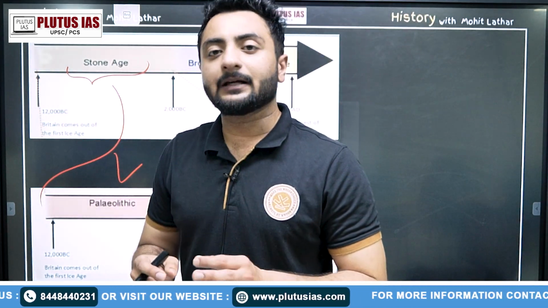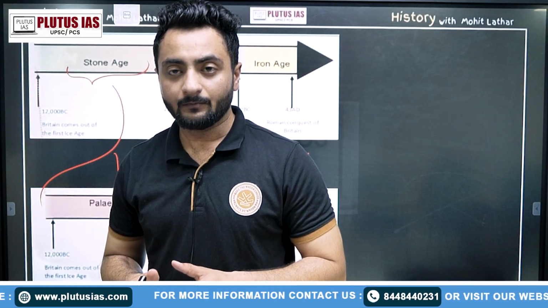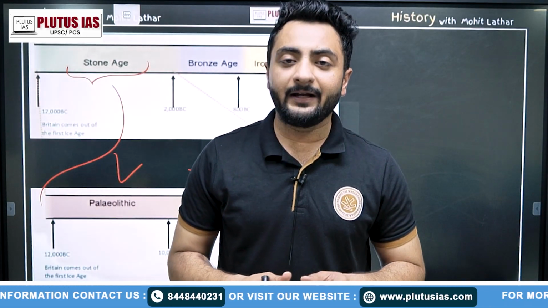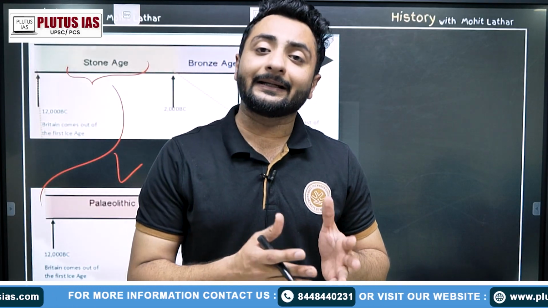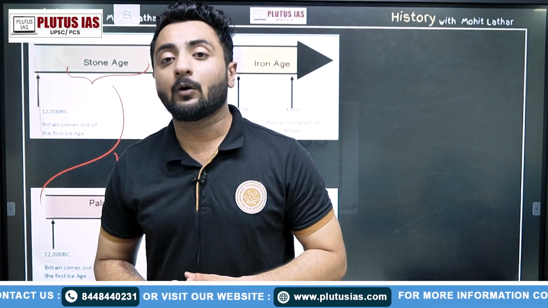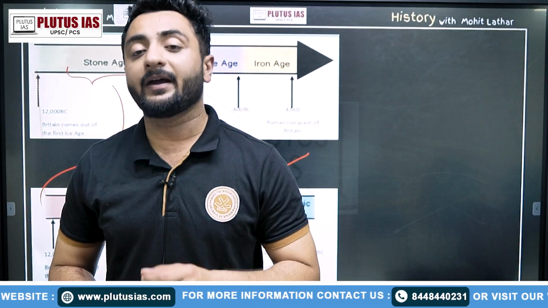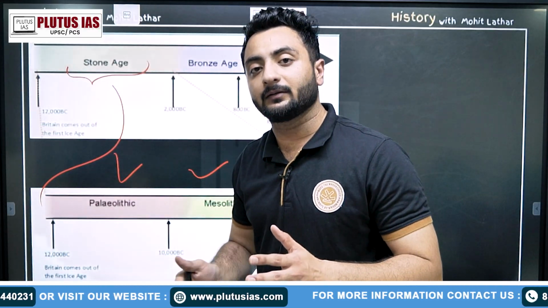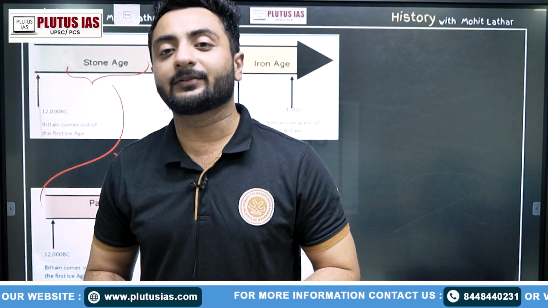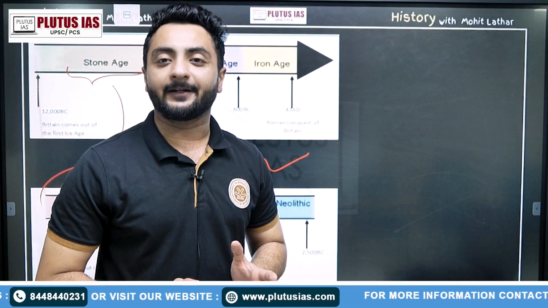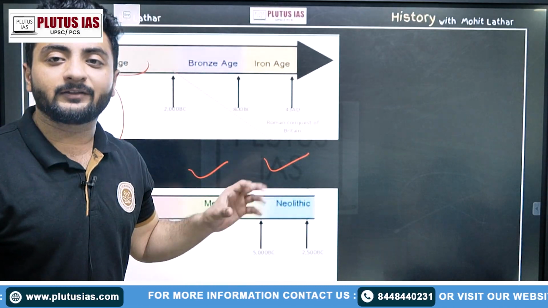Now, why are these trifurcated into 3 parts? Because in the earlier history, we had very few advanced tools. We were dependent on hunting and gathering for food. We were not aware of agriculture practices or of the domestication of animals. We started to know about the domestication of animals in the Mesolithic period. Then, as we moved towards the Neolithic period, we got to know about agriculture. The tools and the environment also helped us shape our society. So today, we would be covering the Neolithic period.